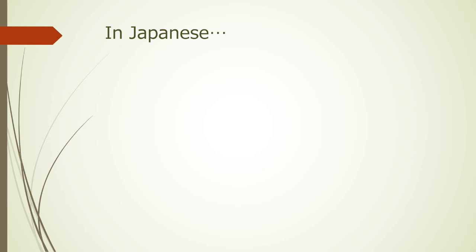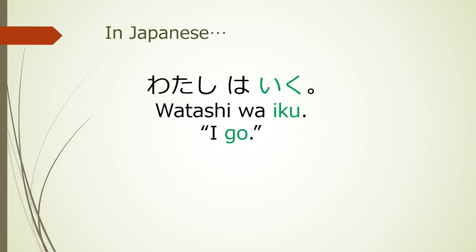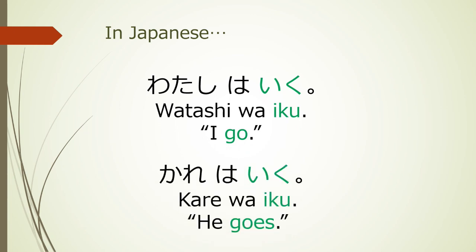For example, 私は行く, I go. 彼は行く, he goes. However, verbs can vary in terms of whether they are affirmative or negative, present or past, plain or polite, and so on.